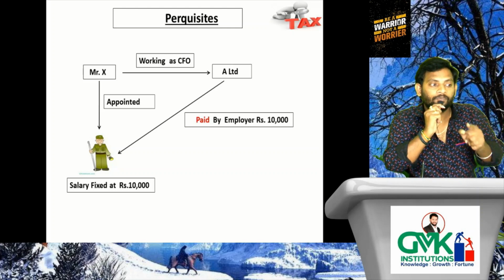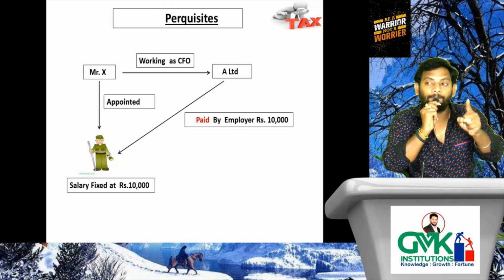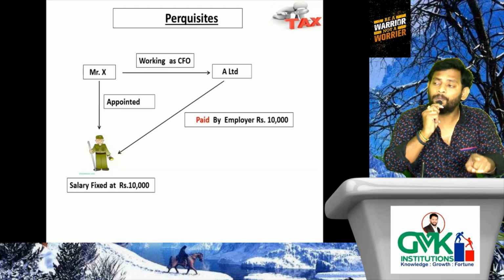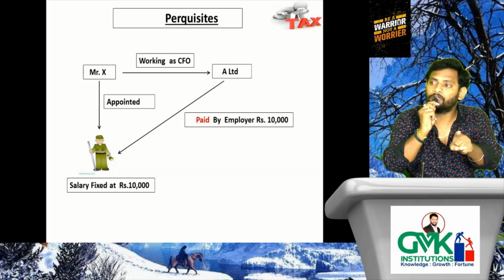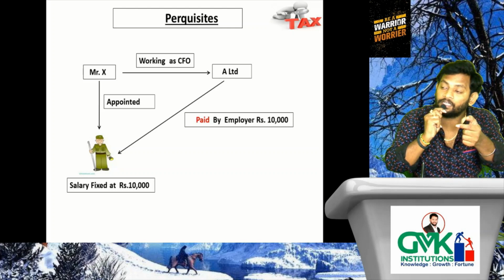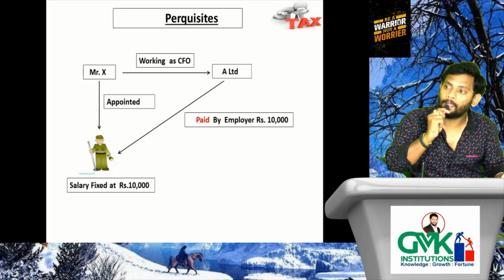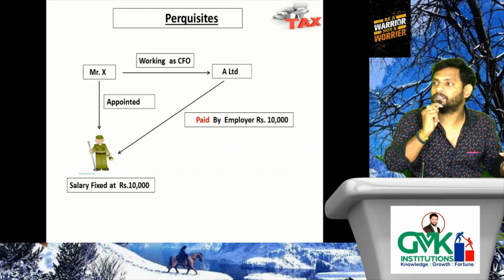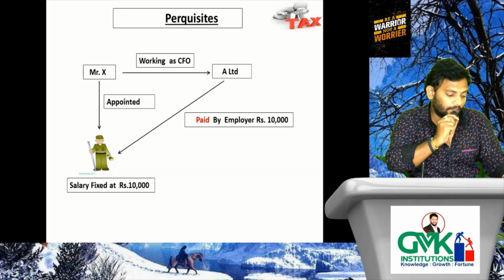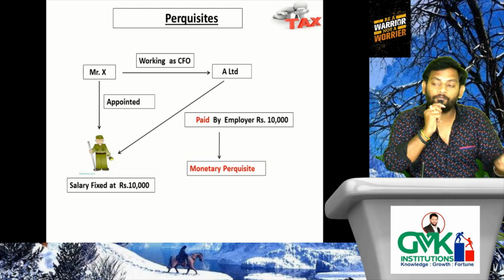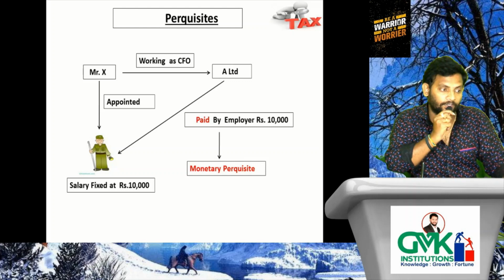My question: if the 10,000 salary is paid by the employer to the security guard of the employee, please tell me whether it is monetary perquisite or non-monetary perquisite. Monetary perquisite, because money is coming from the employer for the employee's security guard, hence it will be regarded as monetary perquisite. Understood? This is the first example for monetary perquisite.